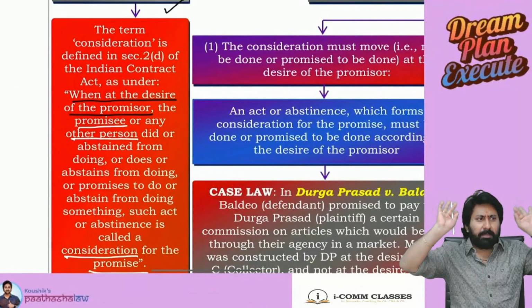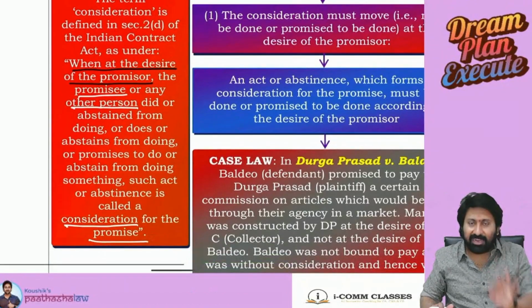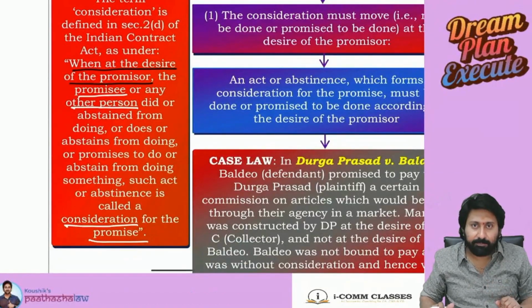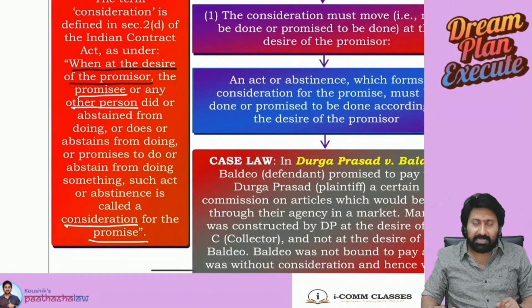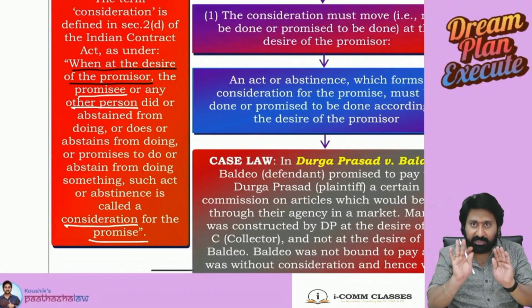Now, all of you can genuinely tell, did you really understand this concept in the same way before? You should remove consideration and then see who is a promisor. Did you learn it in the same way before?